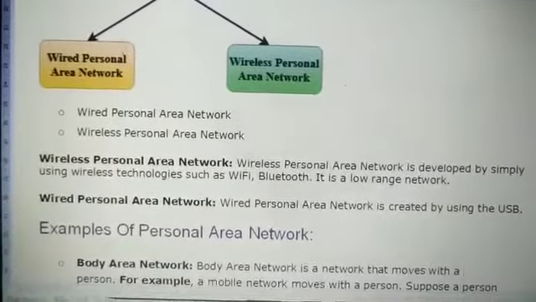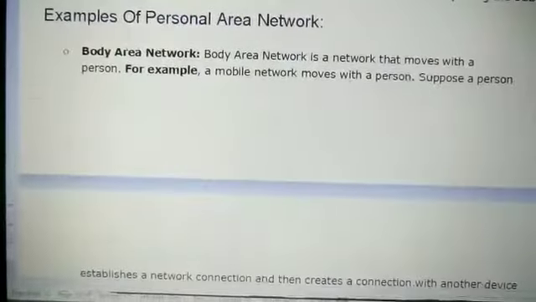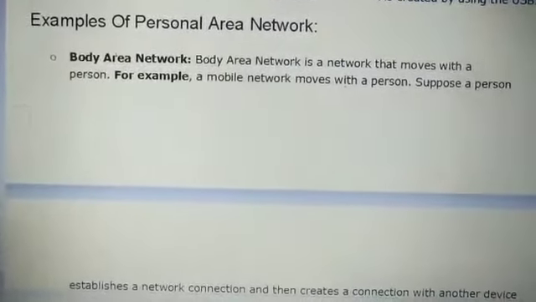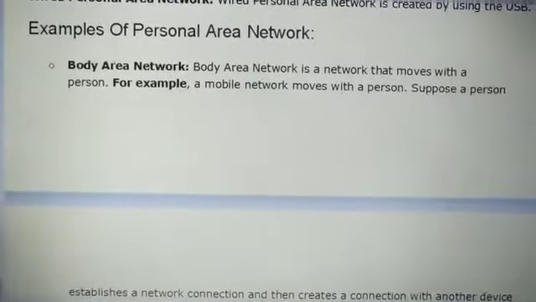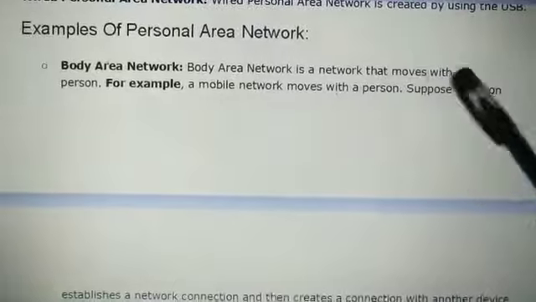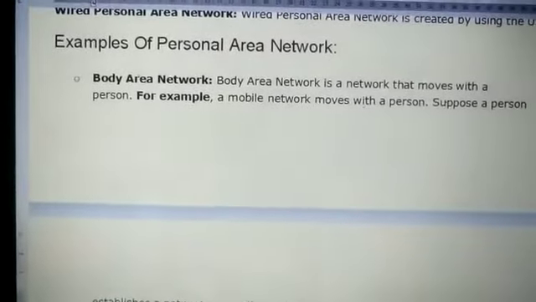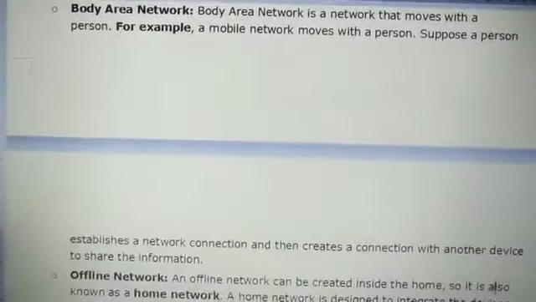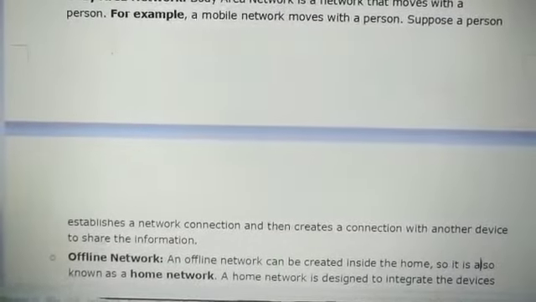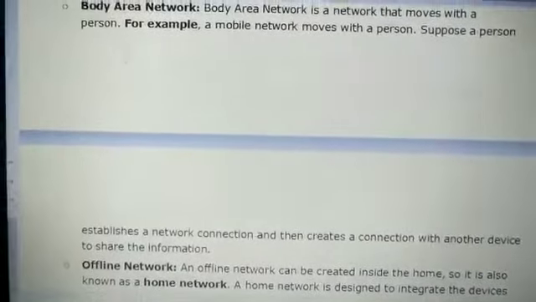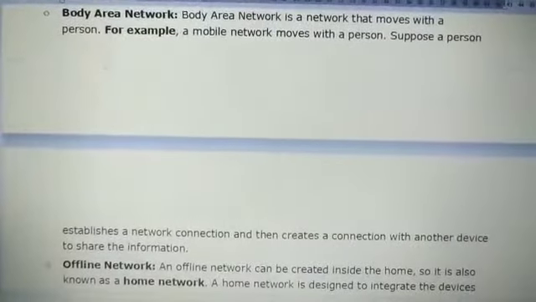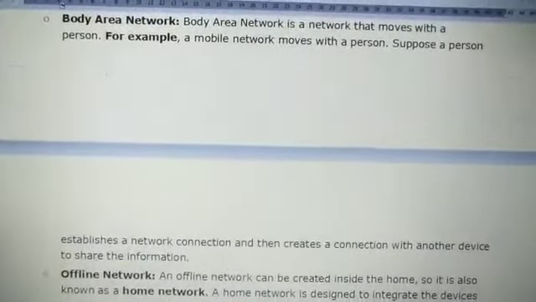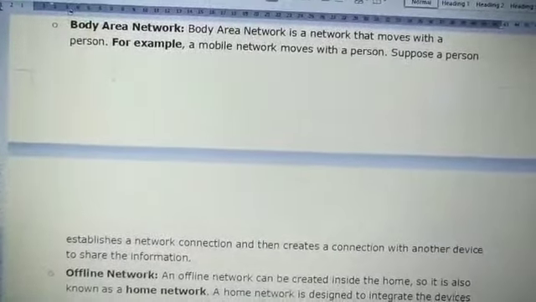Okay, so let's see a few examples of this. An example of a personal area network is the body area network. Body area network is the network that moves within a person, that is, a mobile network that moves with a person. Suppose a person establishes a network connection, then it creates a connection with another device to share information. That's why we connect our phone with a laptop or system to transfer any information. So this kind of network is an example of a body area network.